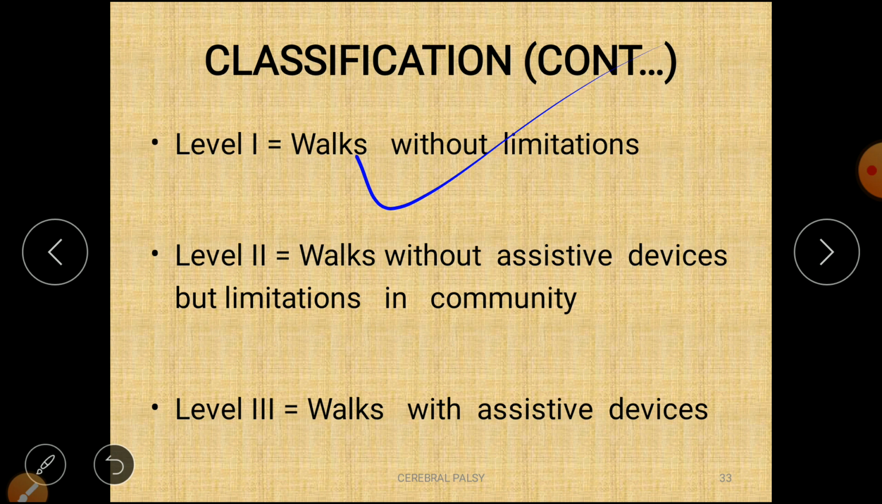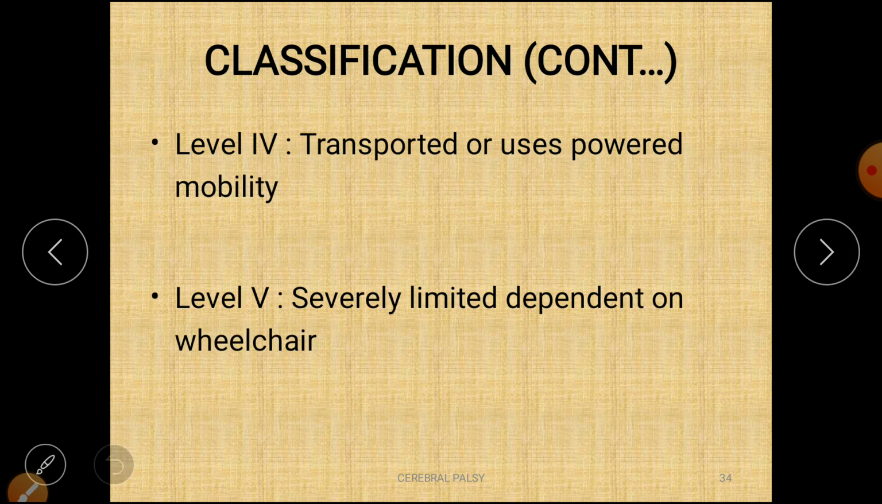Level 2, walks without an assistive device but with limitation in the community. That means if it is a very crowded public place, in that condition the child has mild difficulty. Level 3, walks with an assistive device like orthosis, braces, etc., crutches. Level 4, transported or uses powered mobility. Level 5, severely limited, dependent on a wheelchair. The child will be in a very severe stage, that is level 5. So this is about GMFS classification.